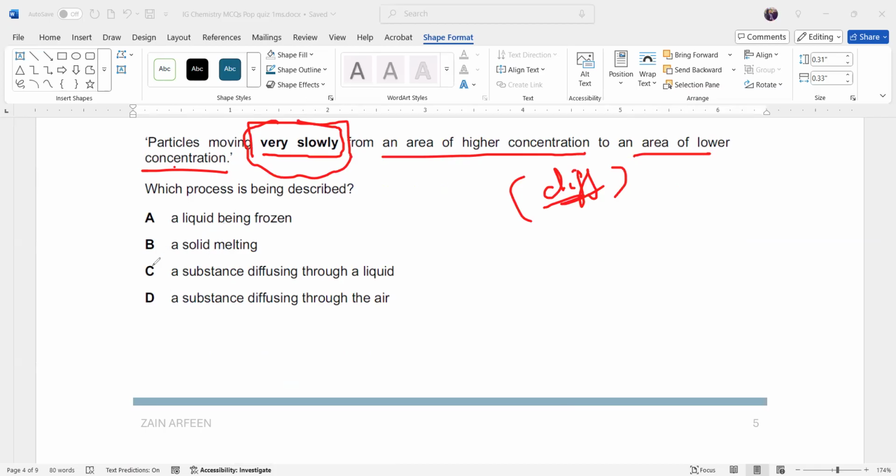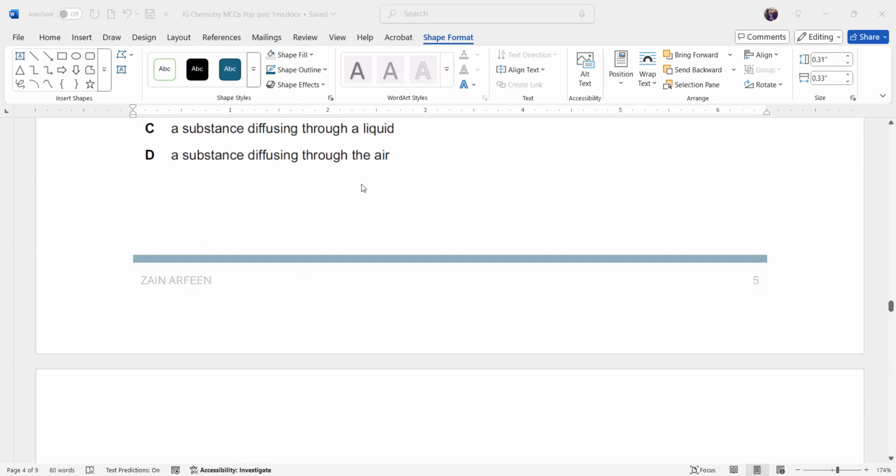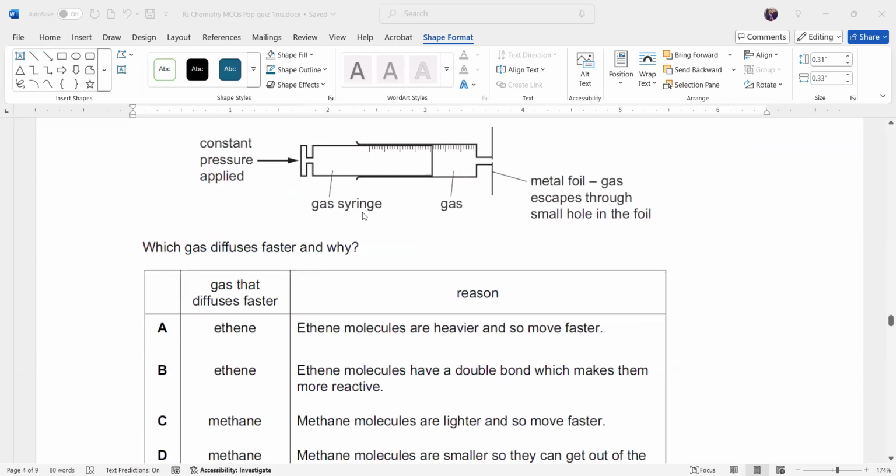So it means the substance is diffusing through a liquid. Regarding the marking of this, I will mark and share on Thursday.